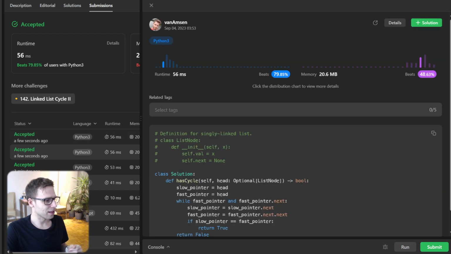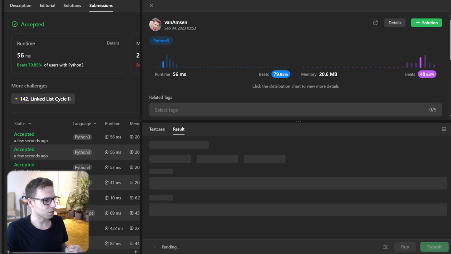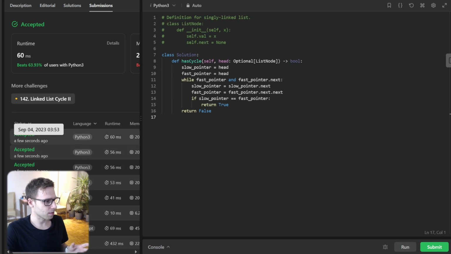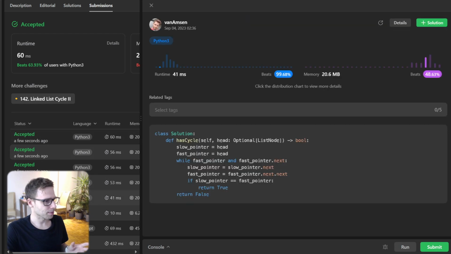On runtime it got 79%. I think I had an even faster solution previously, but maybe the test cases are different. While rerunning, you can see it sometimes gives a result of, for example, 99.68% with respect to runtime. But in any case, it's O(n) time complexity and constant space complexity.